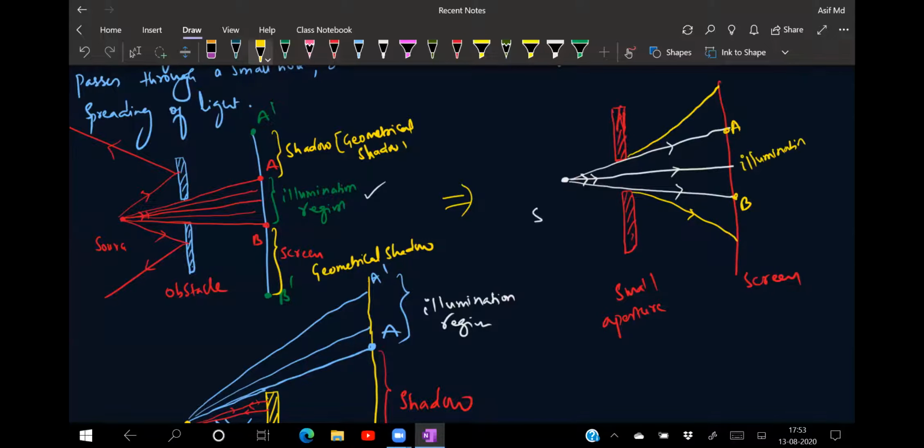And the remaining A to A dash and B to B dash was shadow. But now light started moving in that region. This is the light which started moving in this one. That means it is encroaching, it is entering into the region of your geometrical dark. And this bending of light at the small corners is called diffraction. Bending of light at sharp edges is called diffraction.